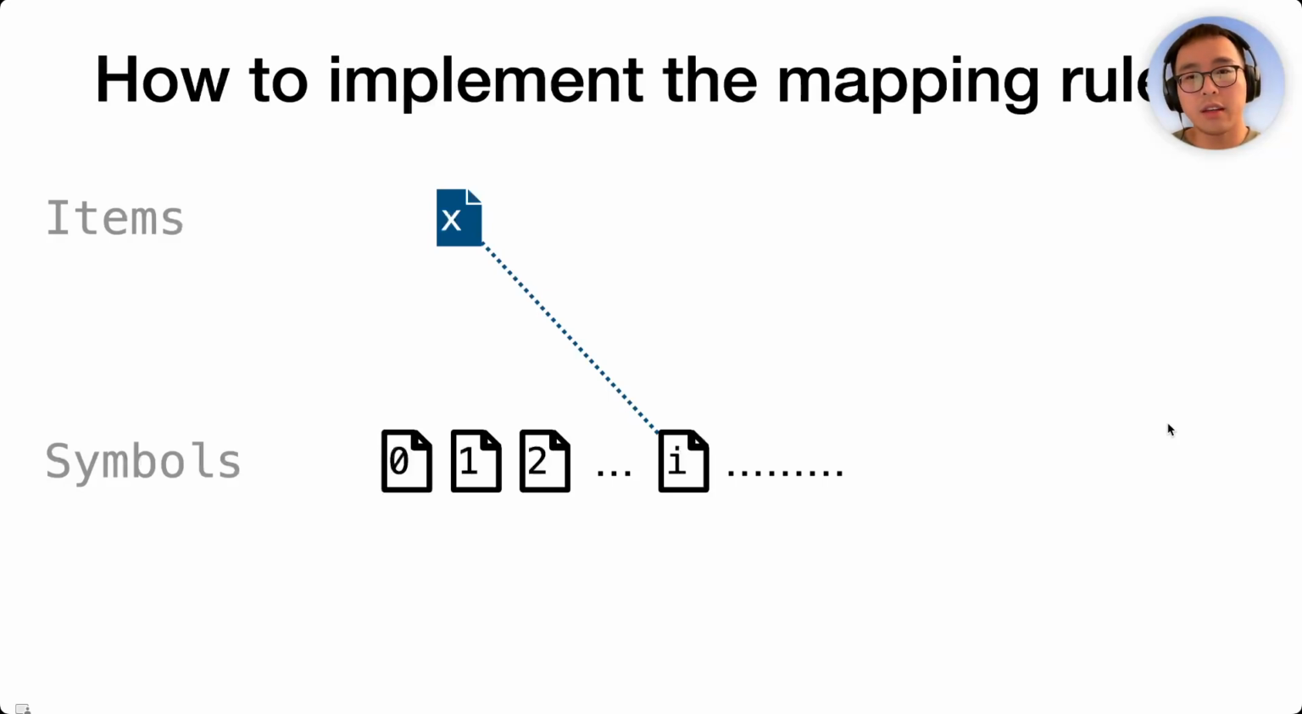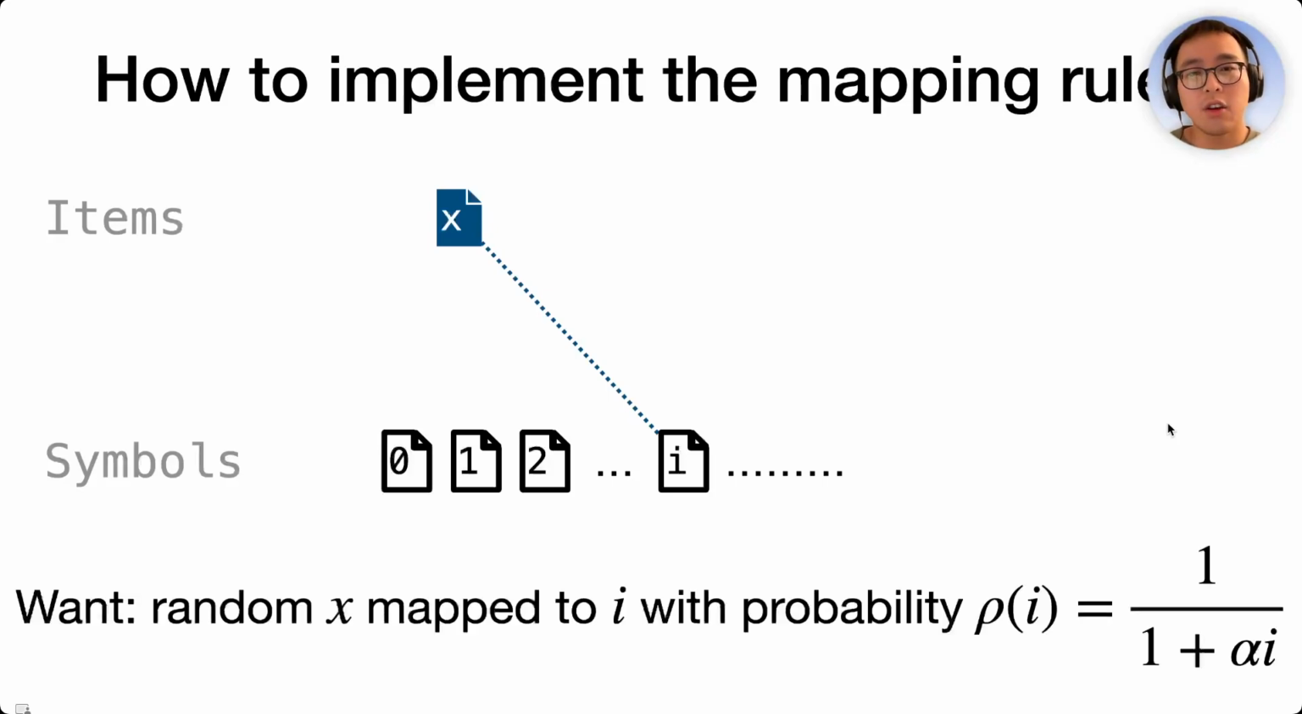However, we still need a concrete algorithm that decides for any item x whether it should be mapped to the ith symbol. This algorithm must ensure that for a random item x, it is mapped to the ith symbol with probability rho i. Once we ensure that, our previous analysis told us that the generated symbols will be decodable. Now, how can we design such an algorithm?